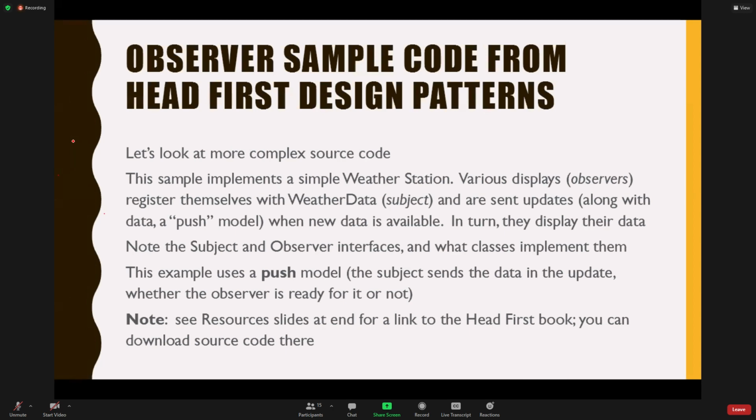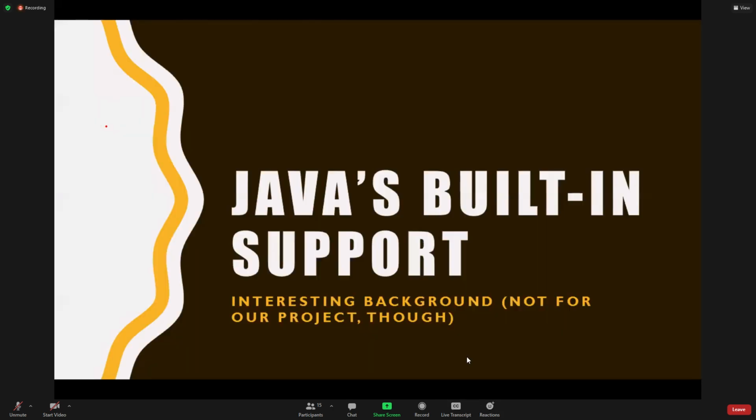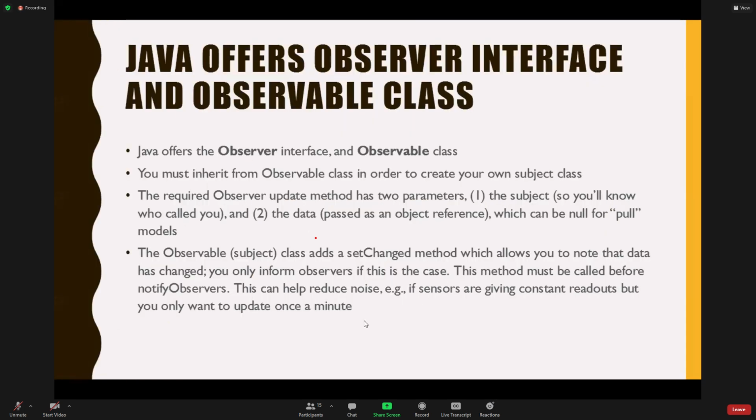Okay. The other thing to note is there is some built-in support in Java, but nobody likes it, right? People don't like to use it. And as we just saw, it's not like it's hard to make up this whole thing yourself, right? There's not a lot of moving parts. So it's not like you need a lot of help to do it. Java did decide to do it. We're not going to use it in our project, but here's the problem.